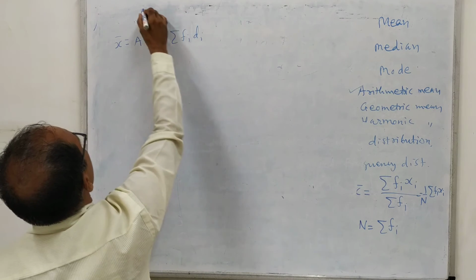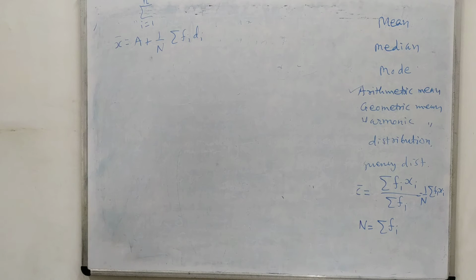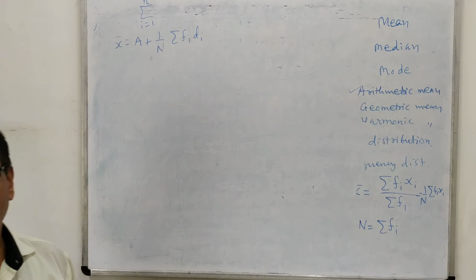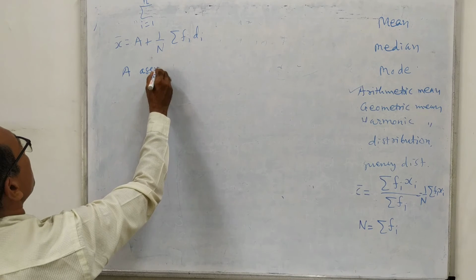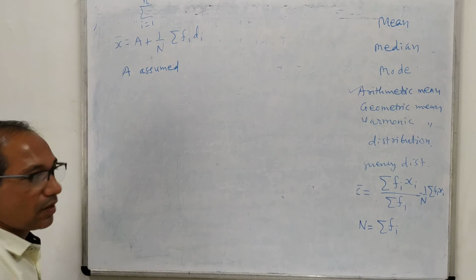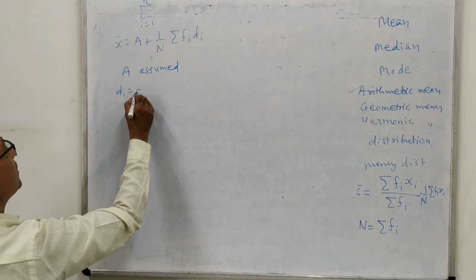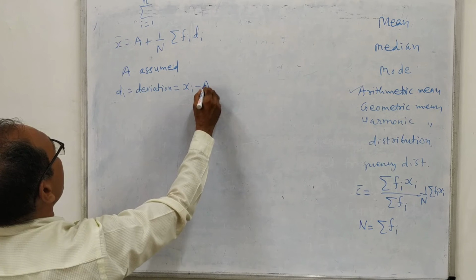Actually, whenever I write sigma, you must understand that this is from i equal to 1 to n. Are you clear with this? Okay. So sigma fi di, 1 upon N. Capital N means sigma fi, the total number of frequency. So here A is what? A is the assumed value. That means from the values in the x column we will have to assume one value. Then by the assumed value we can find out di. Di means deviation, the difference between xi and A, xi minus A.